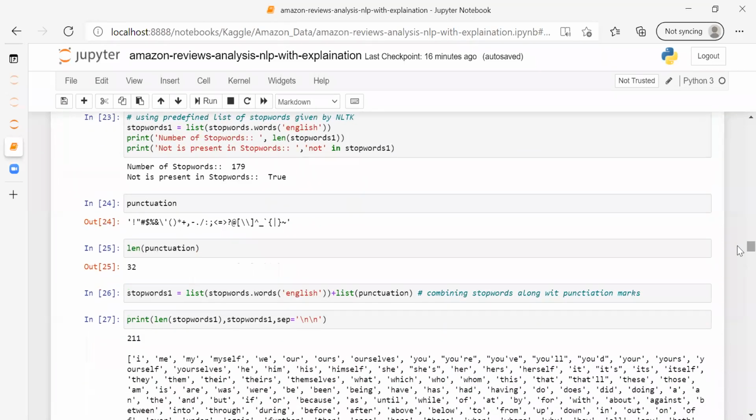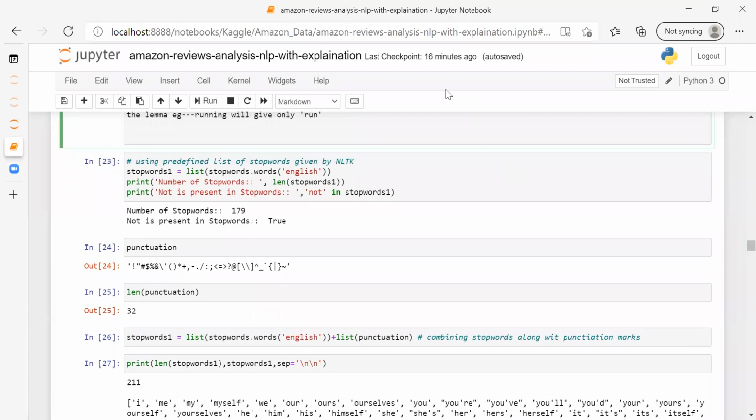Okay, so now I'm working on stop words. What are stop words? Stop words are the normal words, the words that are frequently used in the English language. So what I'm doing is making a list. This is the list function in which I'm making the stop words, and the language I'm using here is English. This print function will give me the stop words.